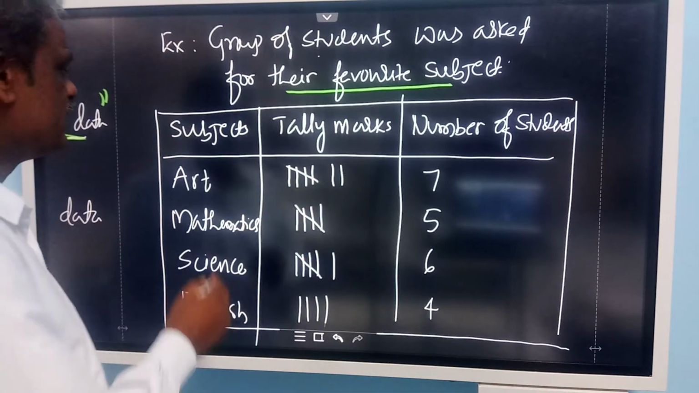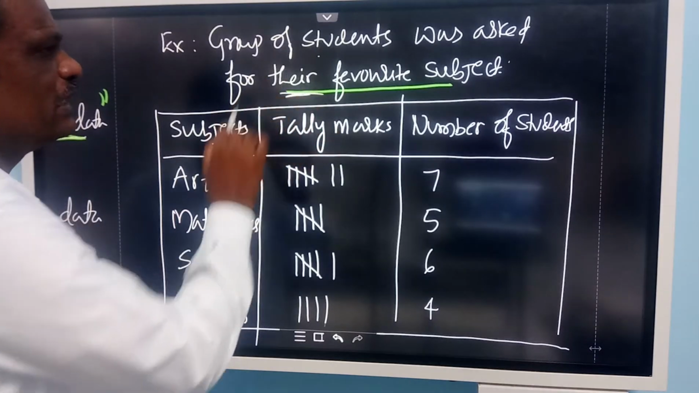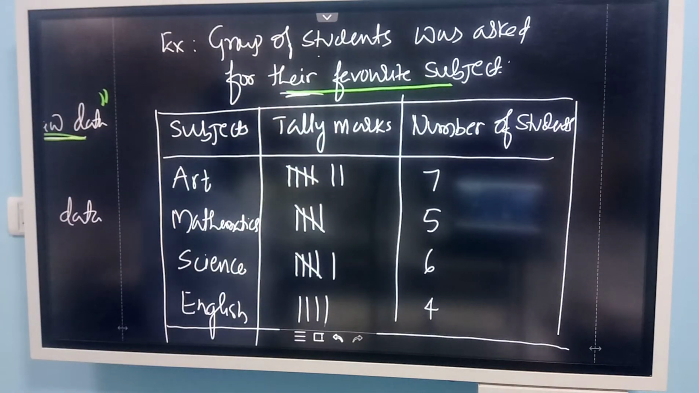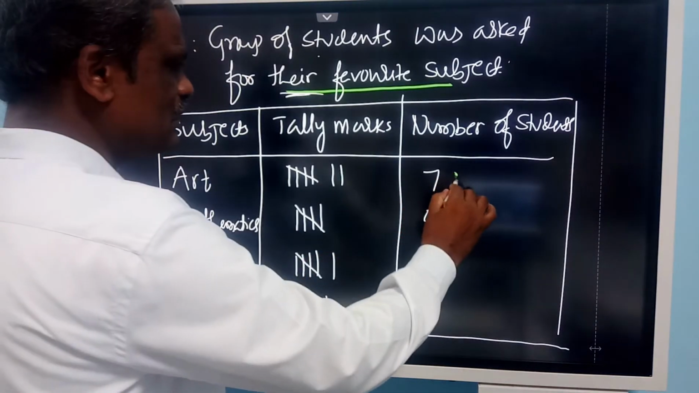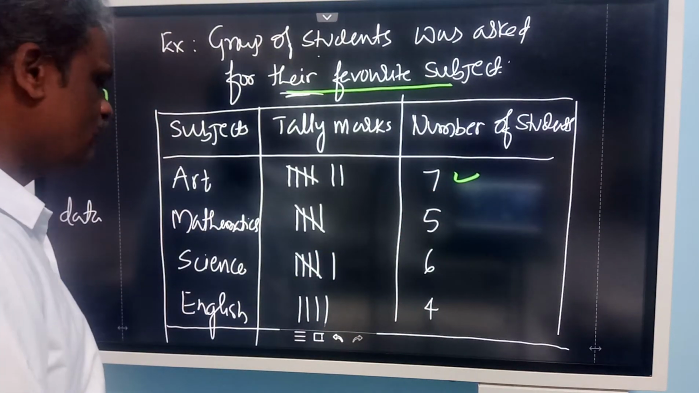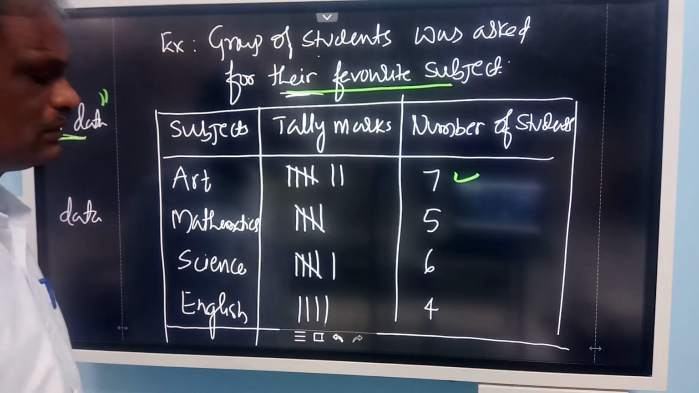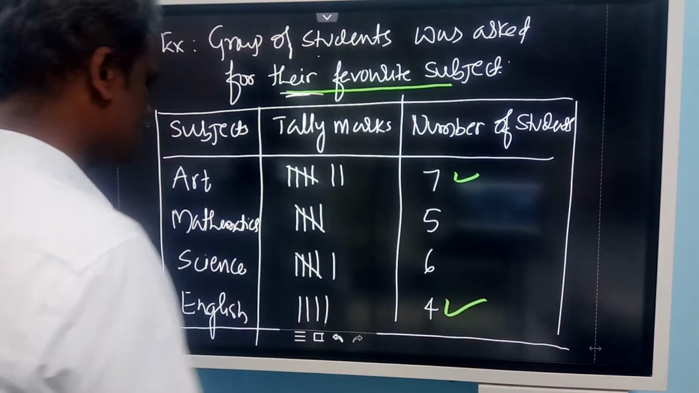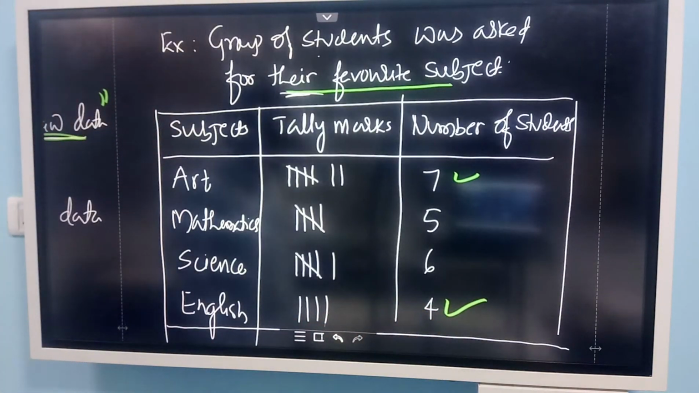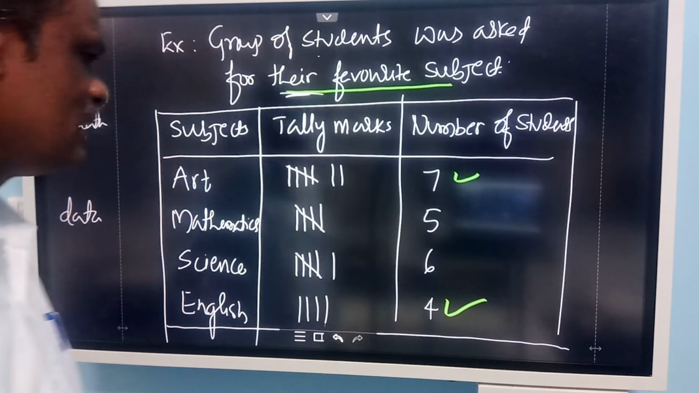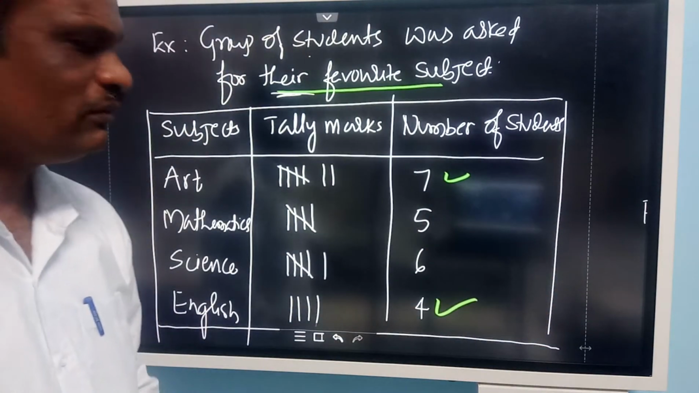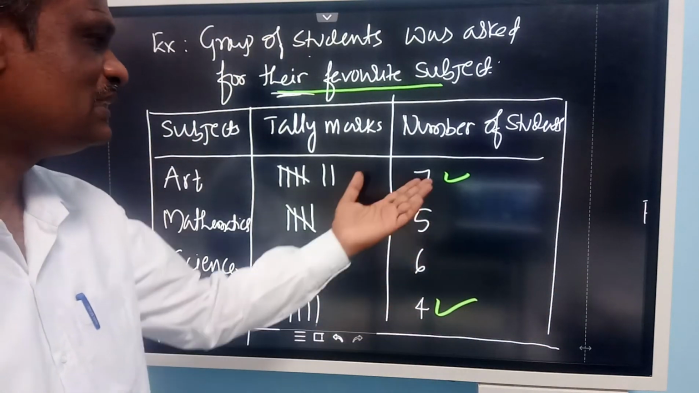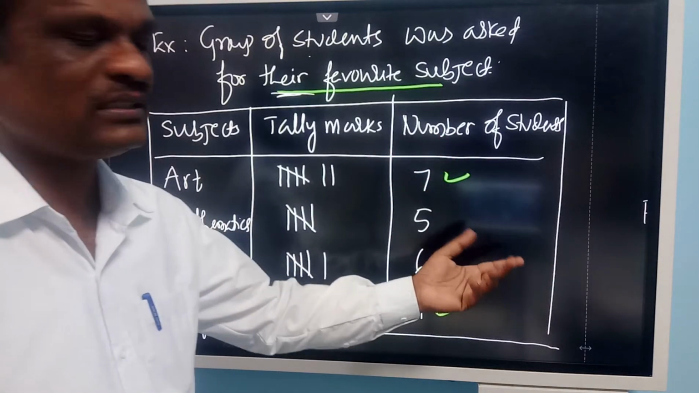A group of students were asked here to find out their favorite subject. By looking at the data, now you can tell me which is the most favorite subject. It is art. Which subject is least liked by them? English. Mathematics and science are in between, 5 and 6. So the most liked subject is art. Therefore this gives clear information, such as why this subject is not liked by you, why this subject is very interesting, and so on.